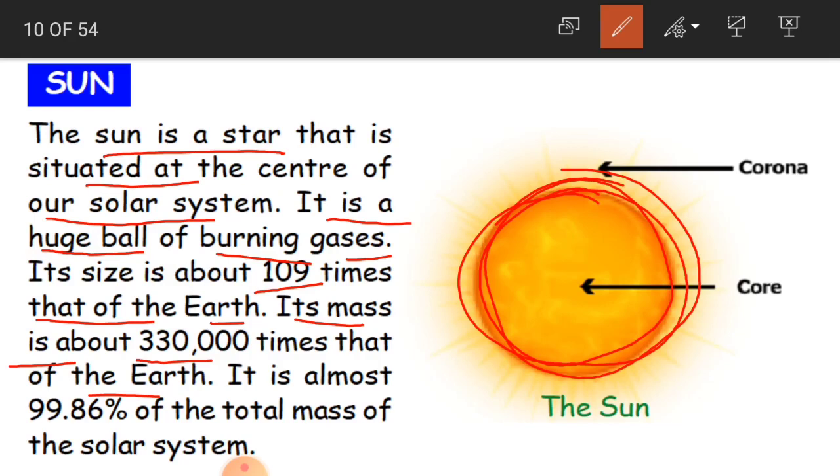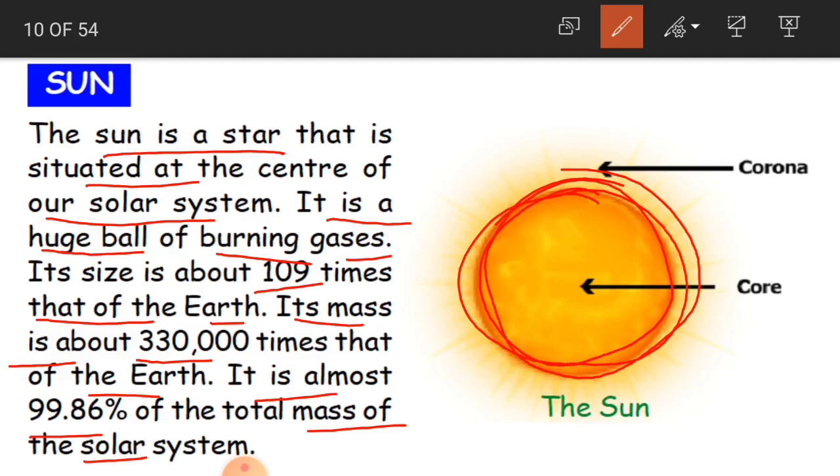And it is almost 99.86% of the total mass of the solar system. So it is taking almost 99% of the weight of the solar system.